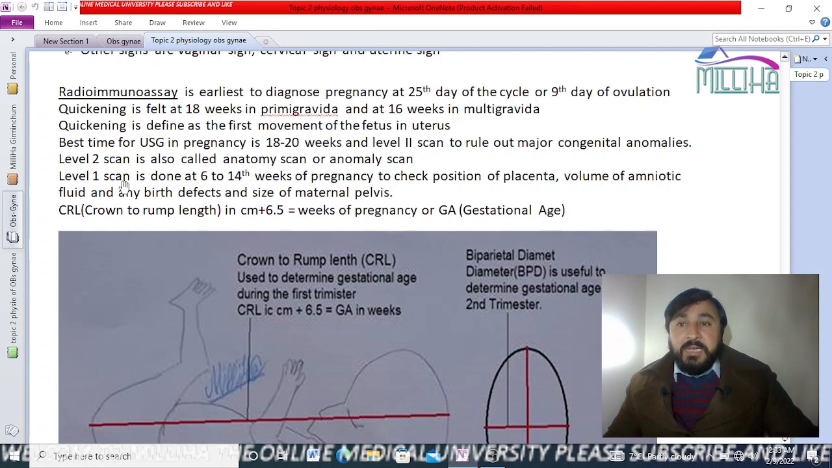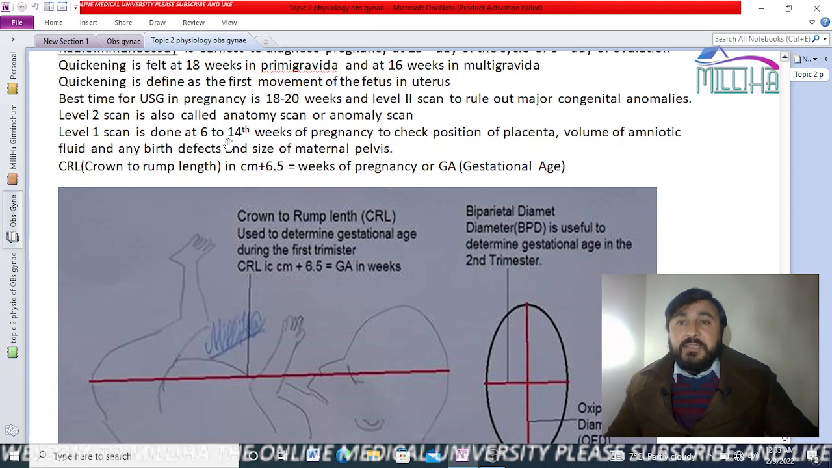Okay, the level 1 scan is done at 6 to 14 weeks for the position of the placenta, the volume of amniotic fluid, any birth defects, and the size of the maternal pelvis. On the basis of the measurement of the size of the maternal pelvis, the surgeon or the gynecologist or obstetrician decides whether we should have a surgical delivery or a simple delivery. Anyway,